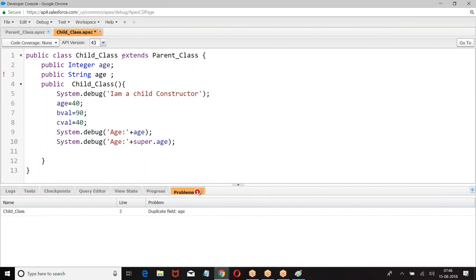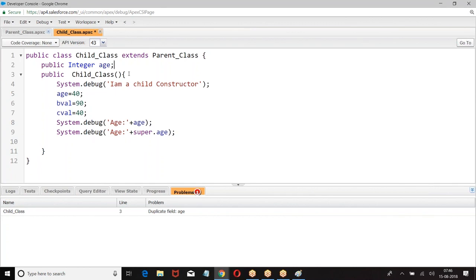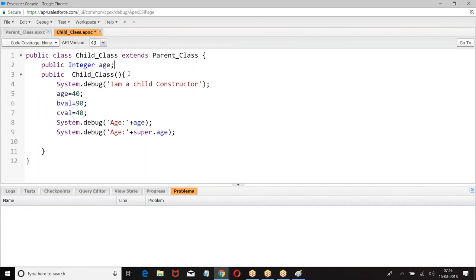So obviously, it is not looking at the data type. Variable name is same, it is going to be duplicate. I hope you are good with this. Yeah. Okay. Thank you.